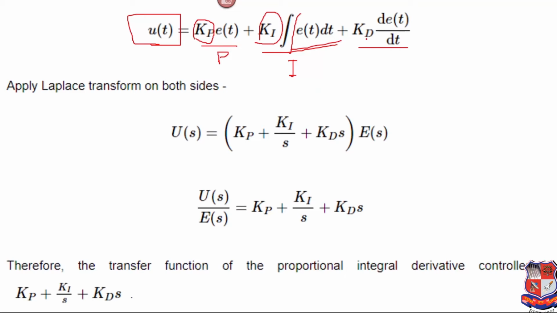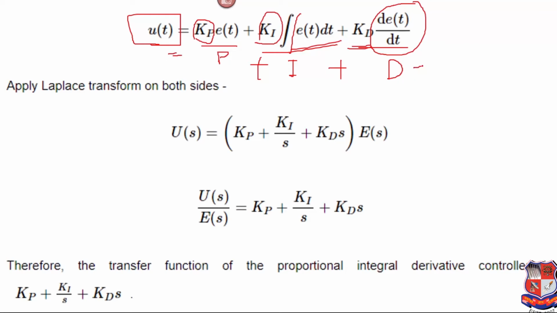What is the definition of the derivative controller? Your actuating signal is directly proportional to the derivative of the error signal. This proportionality can be expressed by a coefficient, the proportionality coefficient of derivation, KD. Now we are using the PID controller, a combination of these three, so we get the P, I and D controller.